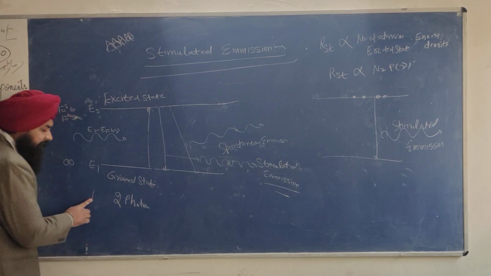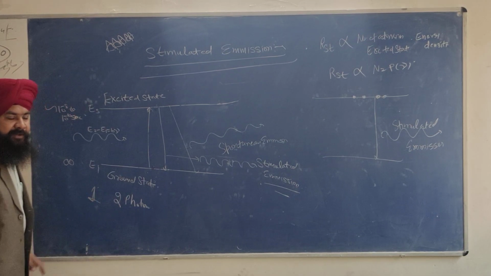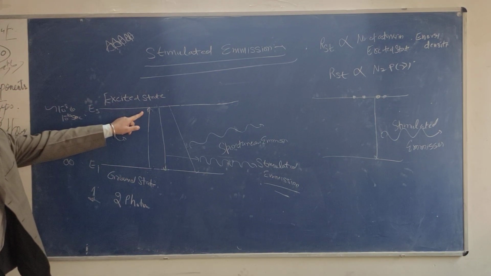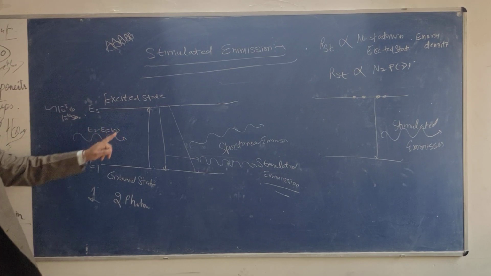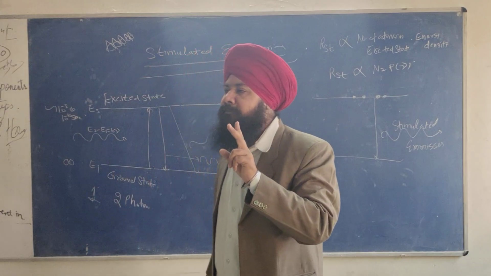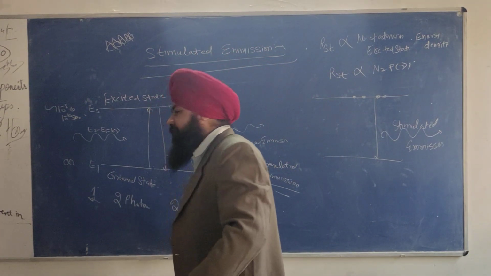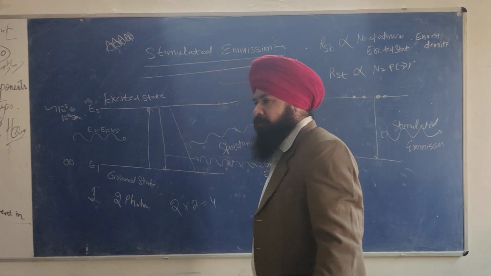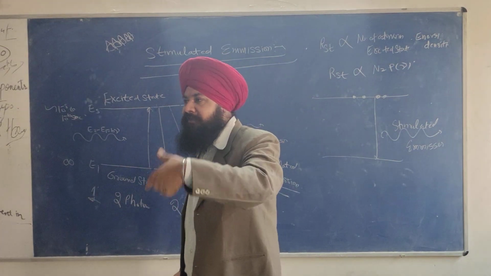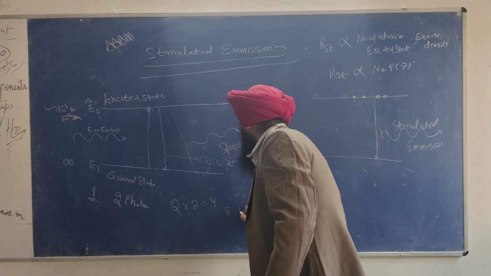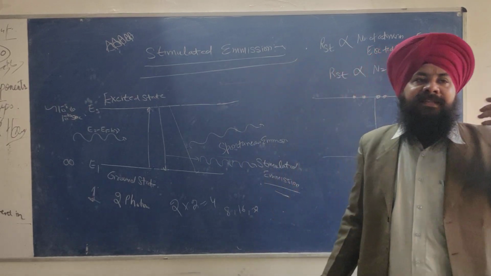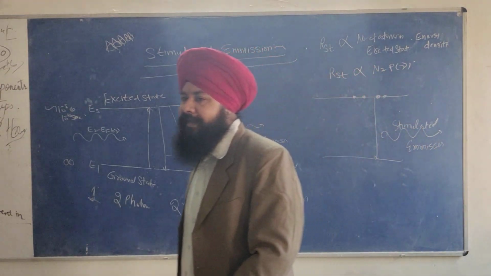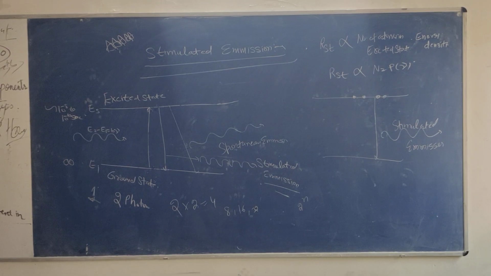So similarly, one spontaneous photon will stimulate the atoms in the excited state, and 2 photons will be there. Initially the number of photons is 2. So 2 will further stimulate another 2 atoms in the excited state, so 2 into 2, 4. 4 atoms will further stimulate 4 more atoms, then 8, 16, 32. It means at the end of the day we are getting 2 raised to power n number of photons in the stimulated emission.